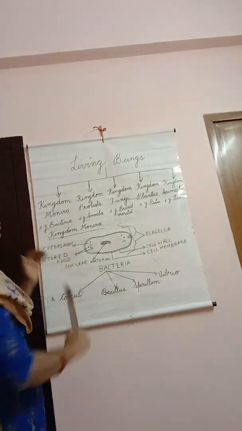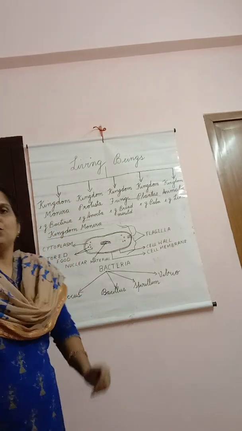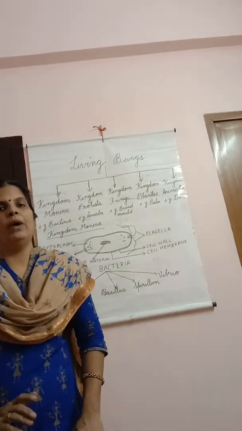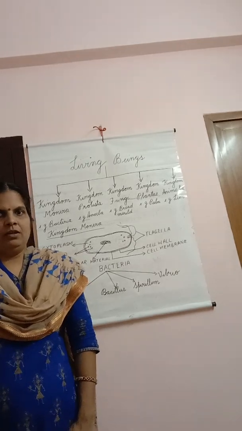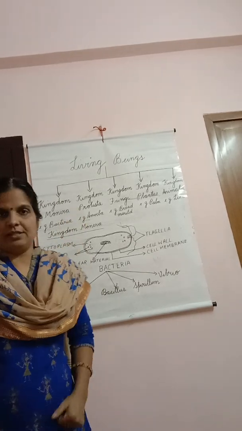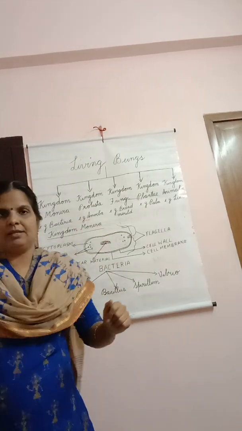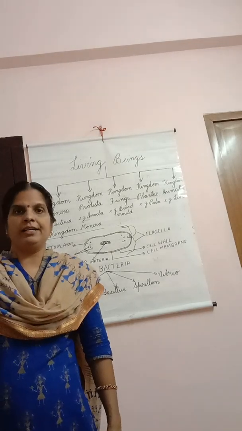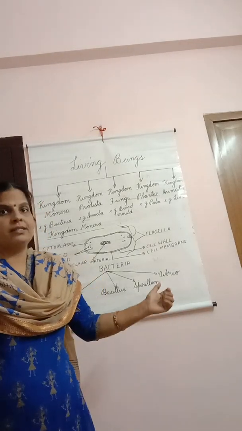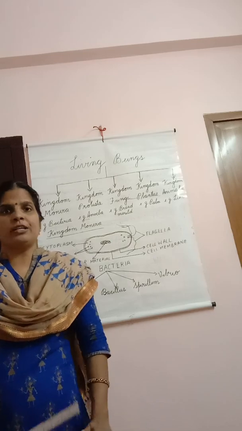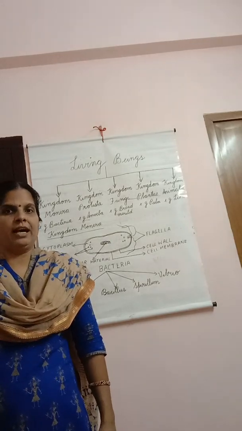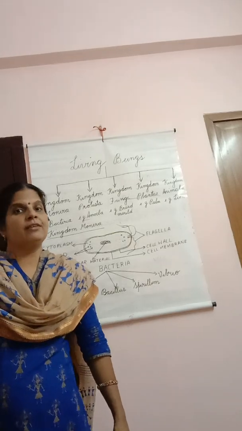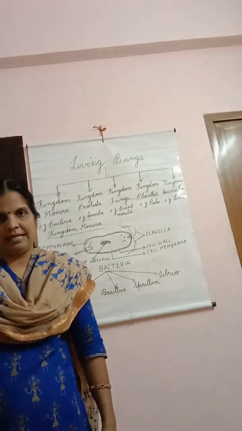Now what are the characteristics of kingdom monera? They are unicellular microscopic organisms, but they do not have a well-defined nucleus. Kingdom protista. These include amoeba, paramecium. They also are unicellular organisms, but they have a well-defined nucleus in them. Next is kingdom fungi. Fungi do not have chlorophyll. They are multicellular organisms and they are saprophytes, that is living on dead and decaying organic matter.